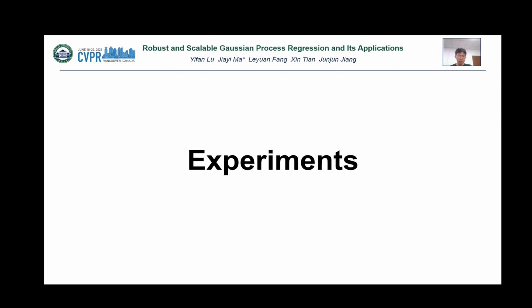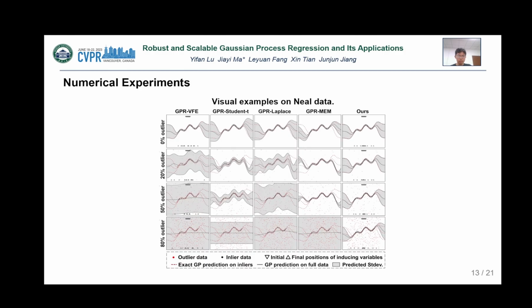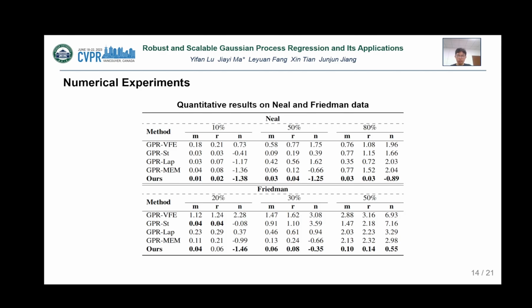Here, we show some experimental results of our method. We first conduct numerical experiments. Some visual examples on synthetic data are presented. As we can see, our method still works well in the face of 80% outlier ratios, despite all other methods having failed. In addition, our method is able to approximate not only the posterior mean, but also the posterior variance. In other words, our method is able to give almost the same posterior GP in the face of outliers as exact GPR on inliers. The quantitative results also show that our method has significant advantages.